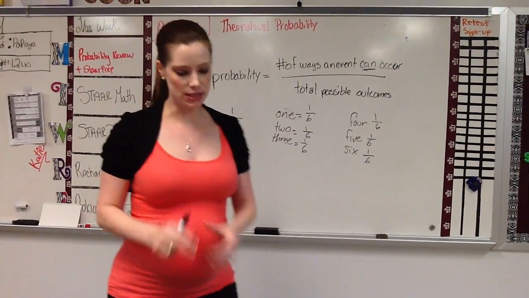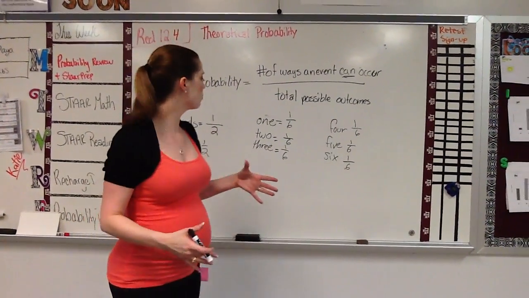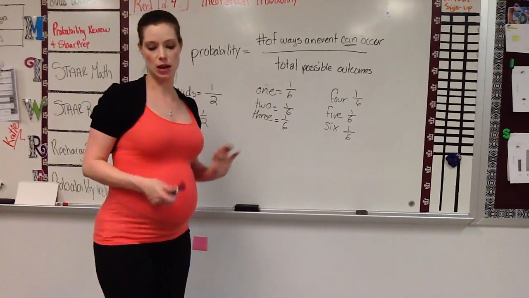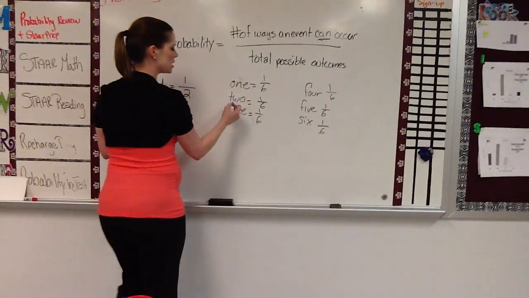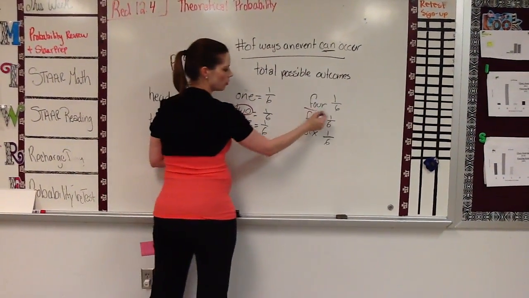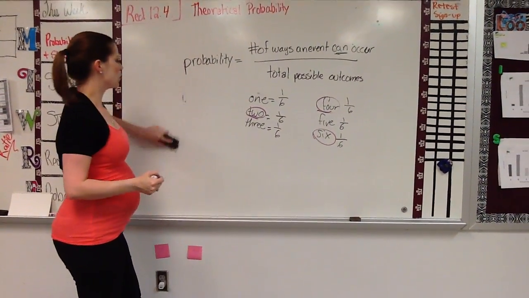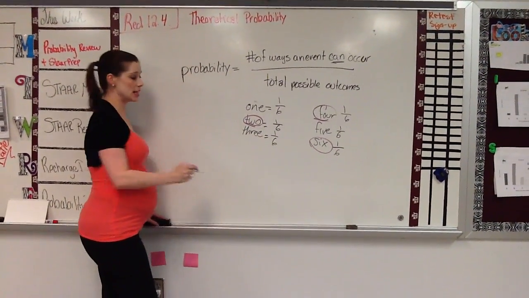Now the cool thing about this is you can actually combine these. For example, a problem might ask, what's the probability of me rolling an even number? So you have to think, what's an even? The even would be a 2 or a 4 or a 6. So there's 1, 2, 3 ways that can happen.